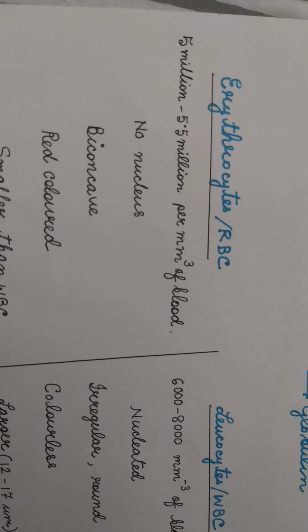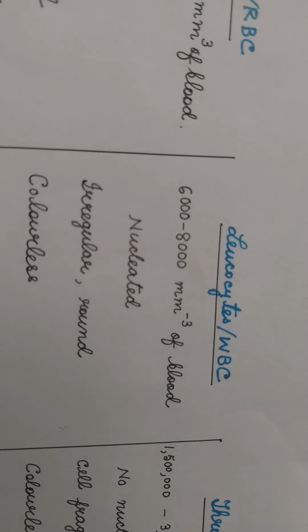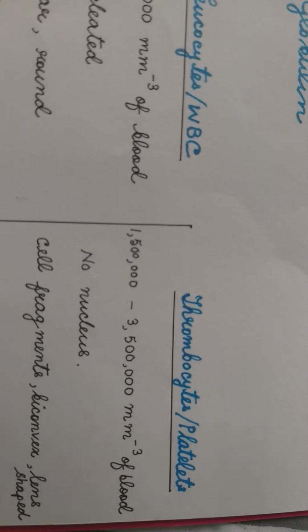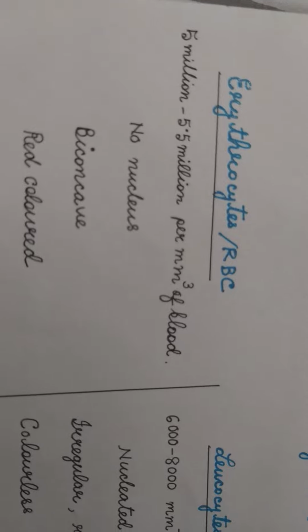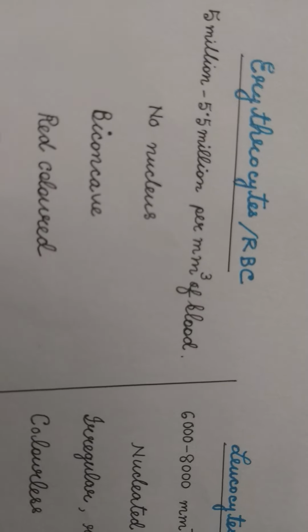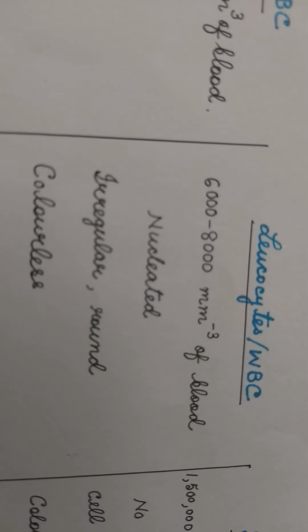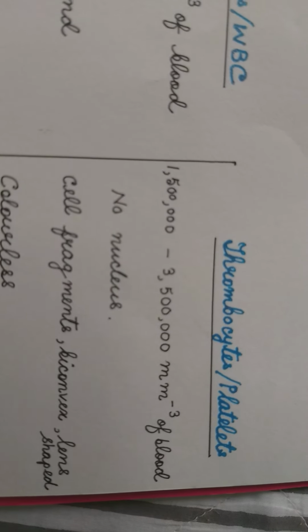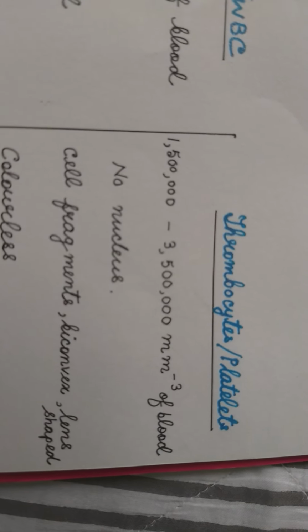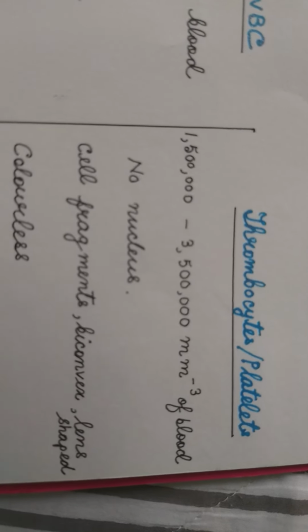The RBCs have no nucleus. WBCs have nuclei, they are nucleated. Thrombocytes or platelets are non-nucleated, they do not have nucleus. RBC of human are biconcave in shape. Leukocytes or WBCs are round, spherical or irregular shaped. Thrombocytes or platelets are fragments of cells. They are biconvex, lens shaped.